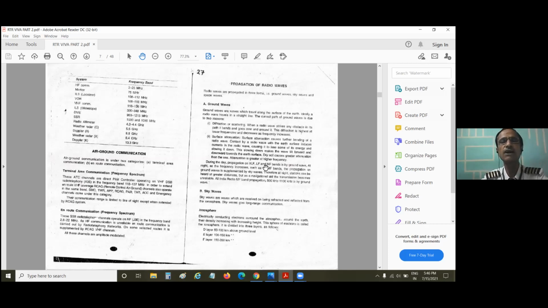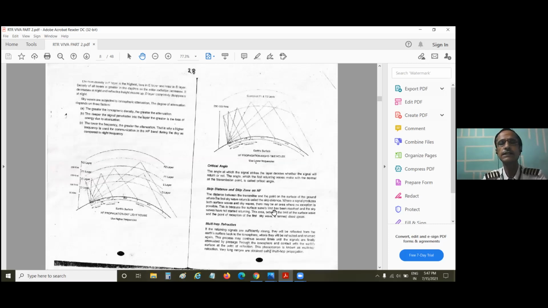So basically it depended upon your transmission power. Low transmission power will produce only ground waves, slightly higher transmission power will produce both ground and sky waves. Now if I increase the transmission power even further, ground waves will not be produced, because the transmission power is so high that no gravity will attract these waves.